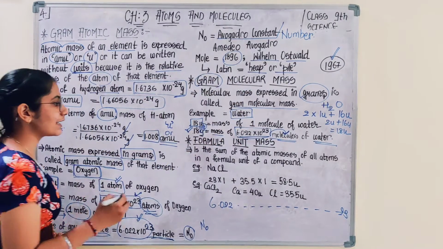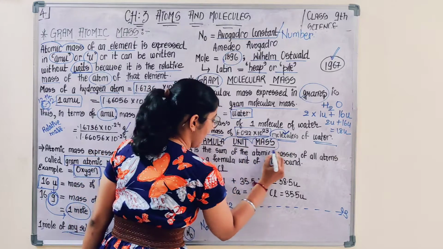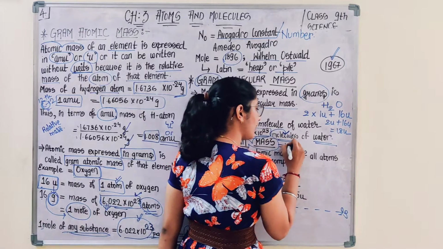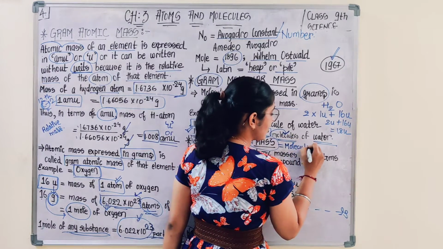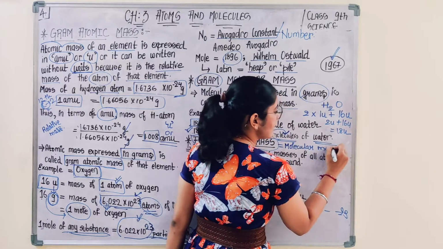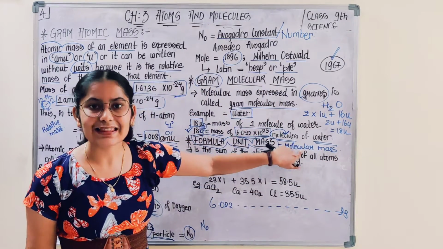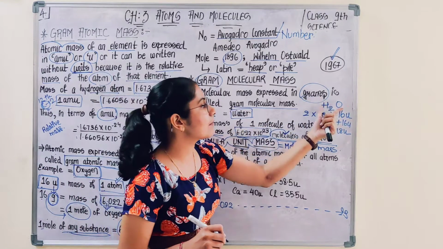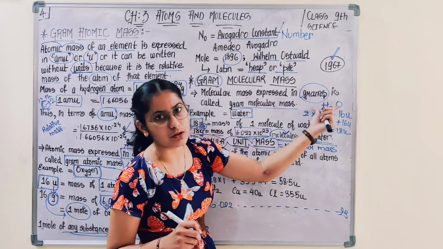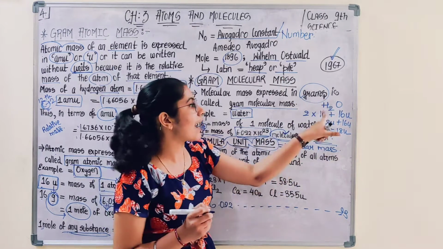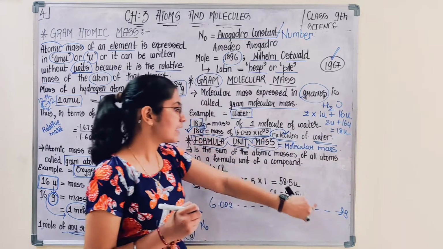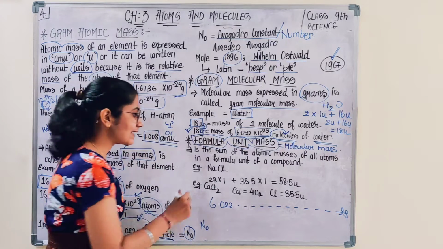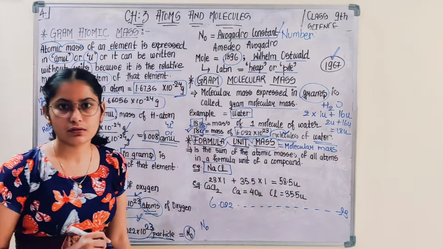Now we talk about the next, that is formula unit mass. What is formula unit mass? Formula unit mass is the same as molecular mass. What is molecular mass? We are simply adding the mass of atoms present in that molecule. Just as we did here, to calculate the mass of this molecule, we added the mass of atoms. Similarly, in formula unit mass, you add the mass of ions present in that particular compound.